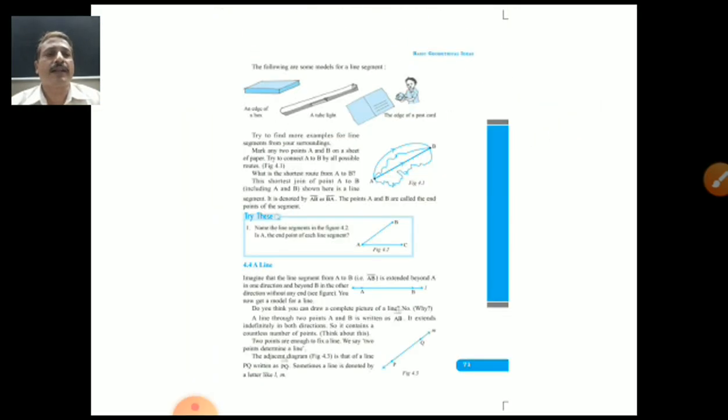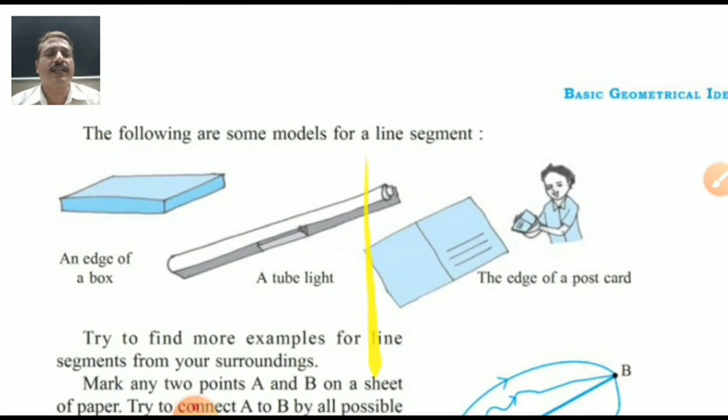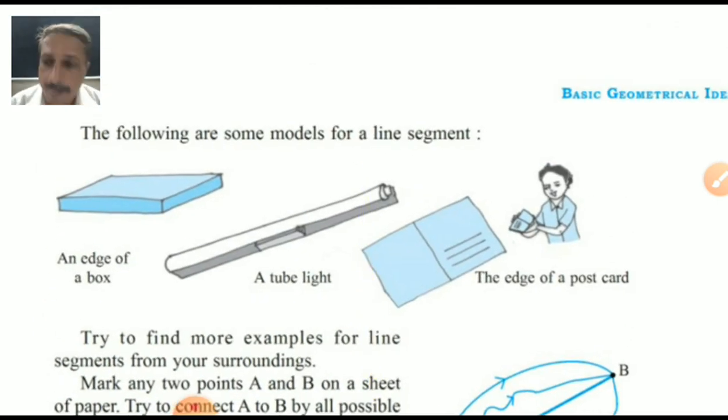Yes. Now you want to see more examples of this? Let's see with different examples. See the different pictures given here, where you get the idea of the line segment. Following are some models for a line segment. An edge of a box, tiffin box, lunch box, or any other. Next, a tube light. Yes, tube light you have at home or in school. A postcard or notebook, textbooks, etc. have thin lines. It gives an idea of a line segment. Try to find more examples of line segments from your surroundings. Find them, write them down and keep your idea clear.